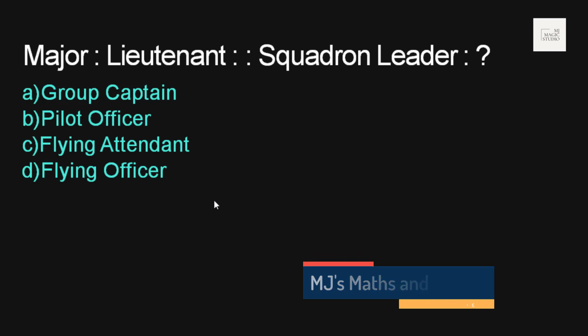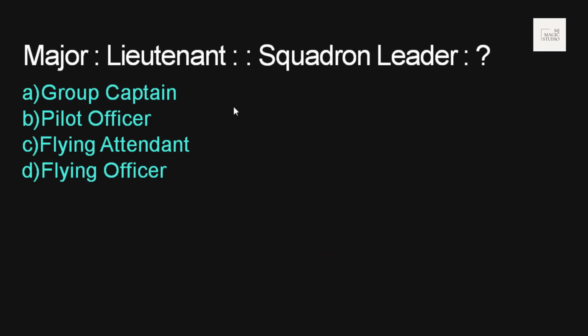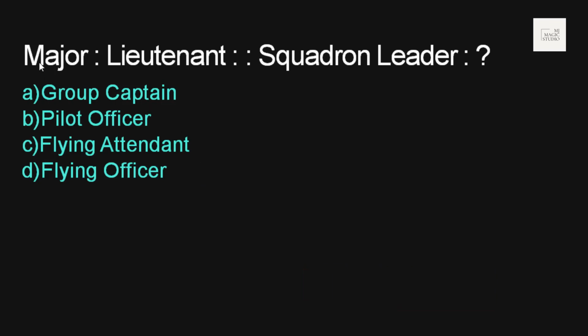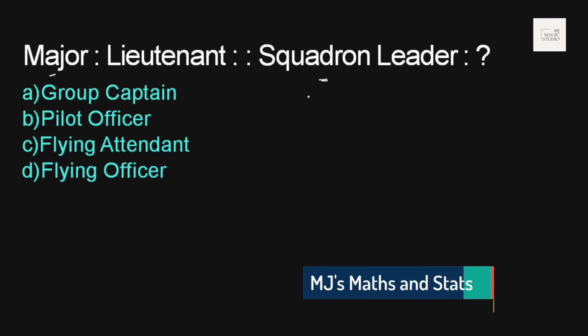Now, major is related to lieutenant in the same way as squadron leader is related to whom? Group captain, pilot officer, flying attendant, or flying officer. As we can see, major and squadron leader are equivalent ranks in the army and the Air Force.